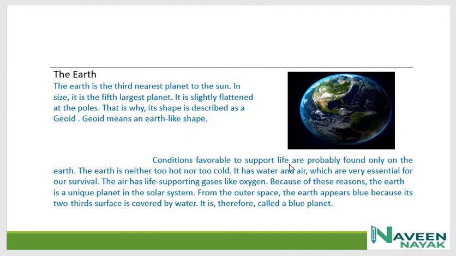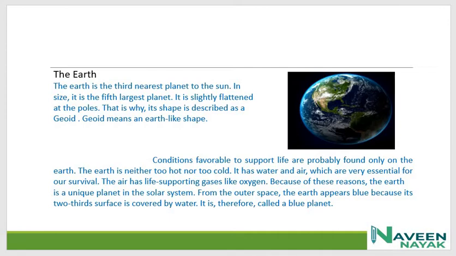Conditions favorable to support life are found only on the Earth. The Earth is neither too hot nor too cold. It has water and air, which are very essential for our survival. The air has life supporting gases like oxygen. Because of this reason, the Earth is a unique planet in the solar system.